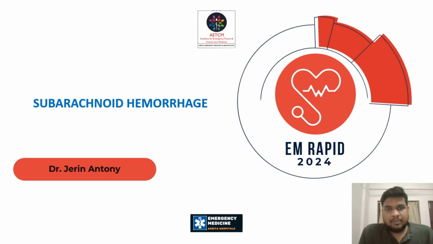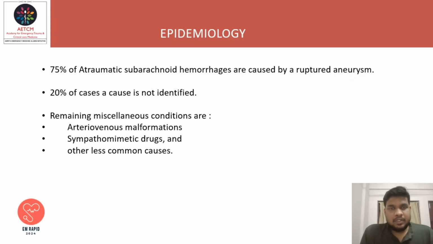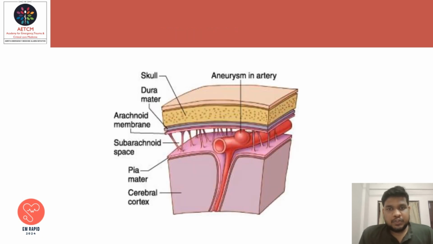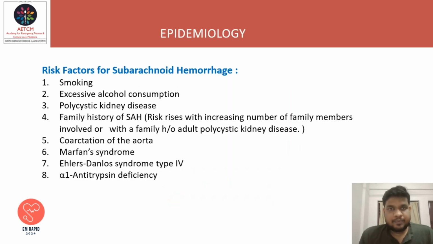As a part of AM Rapid 2024, today the topic I am presenting is subarachnoid hemorrhage. Coming to epidemiology, 75% of nontraumatic subarachnoid hemorrhages are caused by ruptured aneurysm. In 20% of cases the cause is not identified. The remaining miscellaneous conditions are arteriovenous malformation, sympathomimetic drugs, and other less common causes. Image showing aneurysm of arteries in the subarachnoid space.